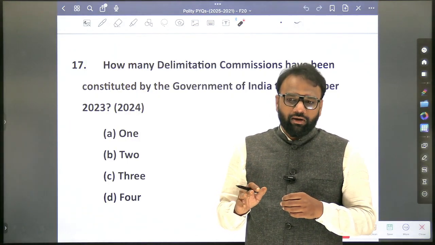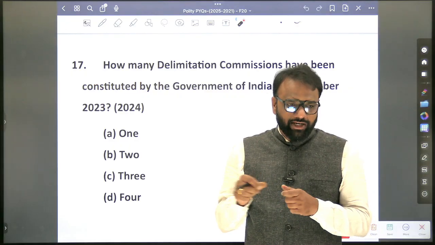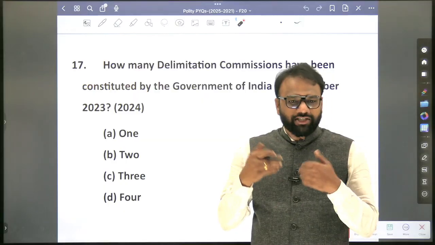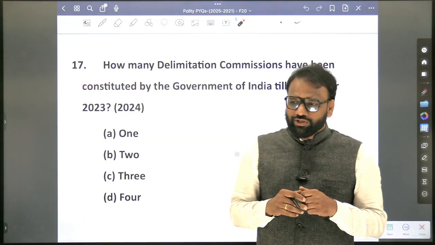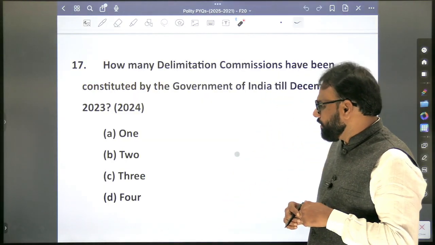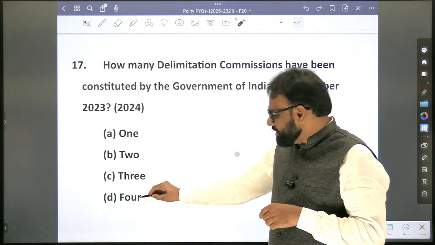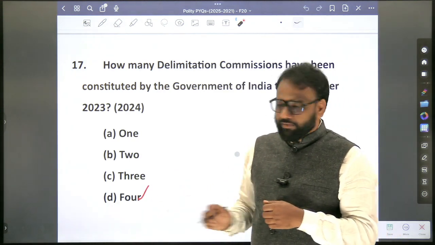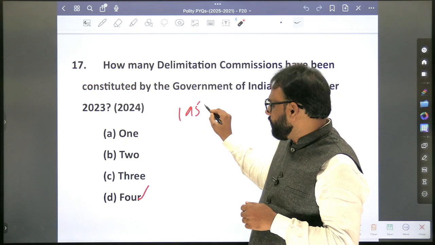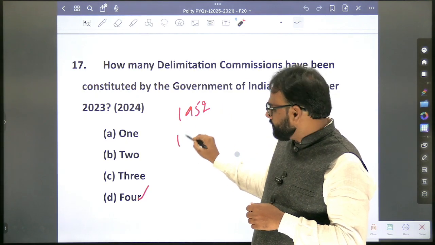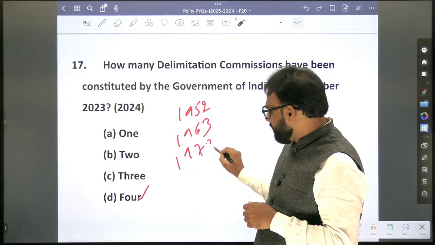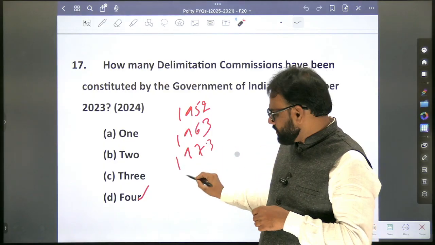Many times the newspaper article also it will appear, probably in Lakshmikant, in static part it will not appear. So continuously every year it has to be updated. How many such delimitation commissions have been formed till now? 4. In which year? First delimitation commission in which year? 1950, 52, next 63, next 1973, after this 2000.